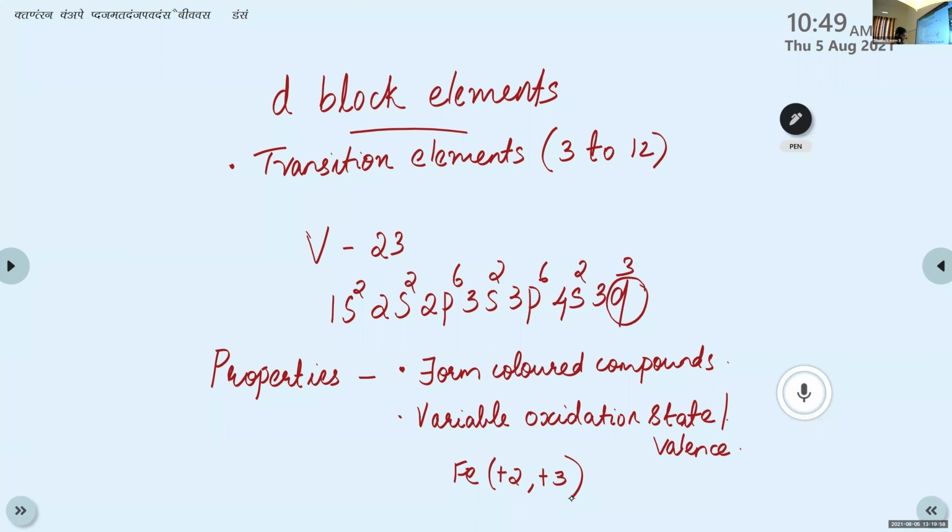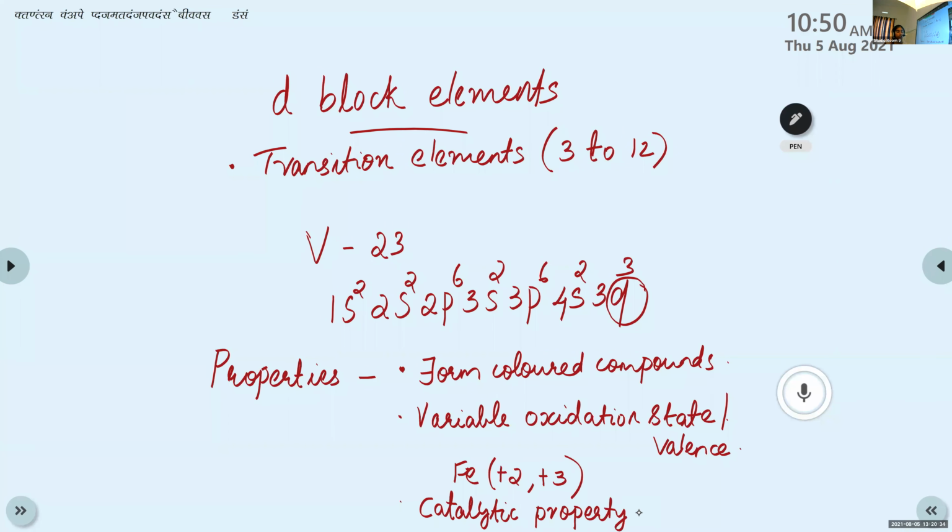Then they have catalytic property. What do you mean by catalytic property or catalyst? What's the peculiarity of a catalyst? It is a substance that alters or enhances the rate of a chemical reaction without undergoing any permanent chemical change.